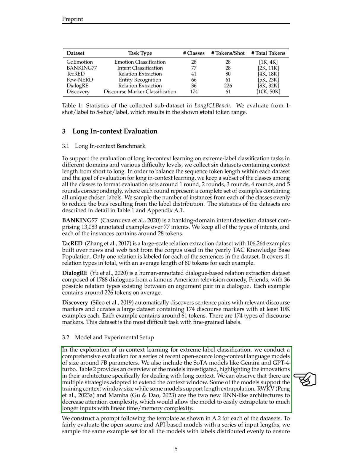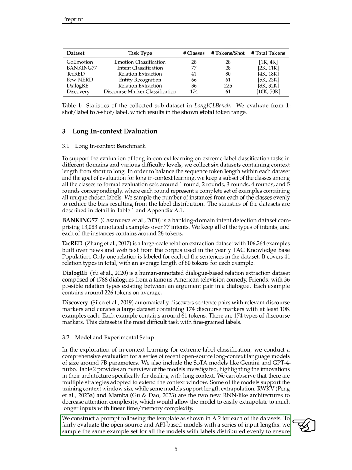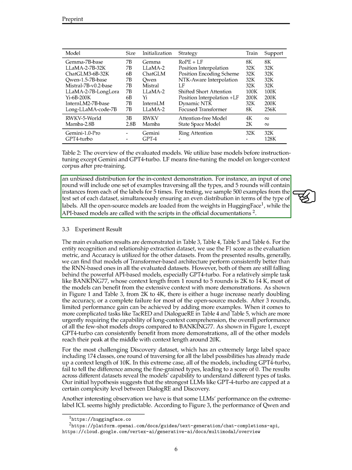more efficiently. To ensure a fair evaluation, we created prompts based on a template for each dataset and sampled the same example set for all models with evenly distributed labels. We also tested 500 examples from each dataset, maintaining an even distribution of label types. Open-source models were loaded from Hugging Face weights, while API-based models were called using official scripts.